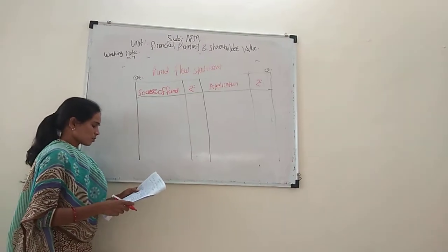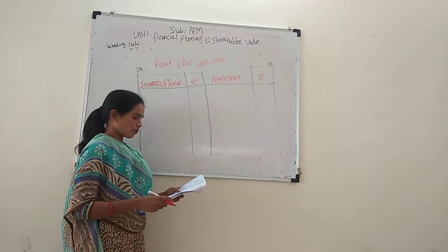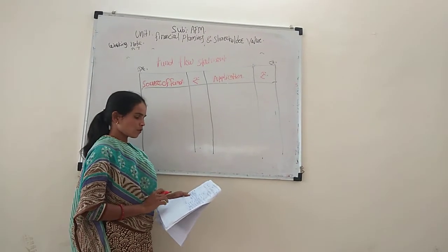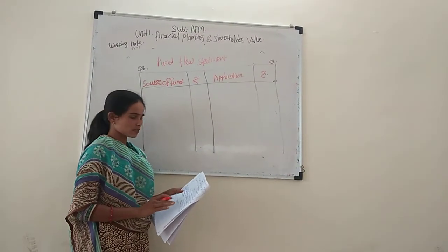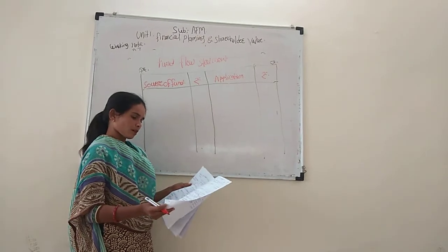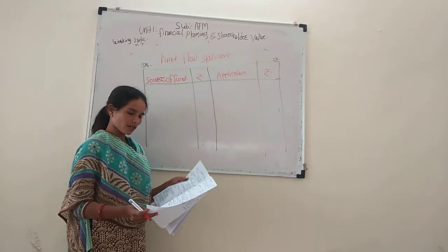Now show the statement. Fund from operations is 1,76,000. It is shown on the credit side of the adjusted profit and loss account.